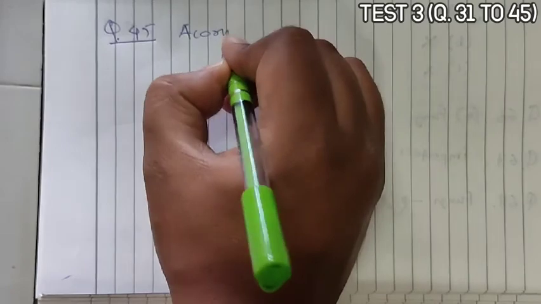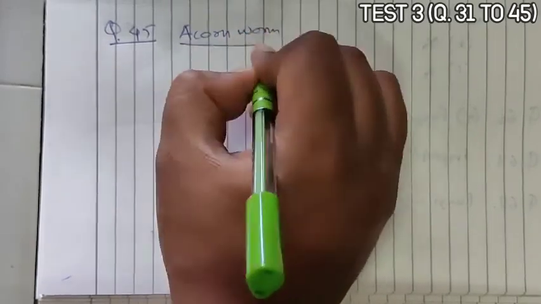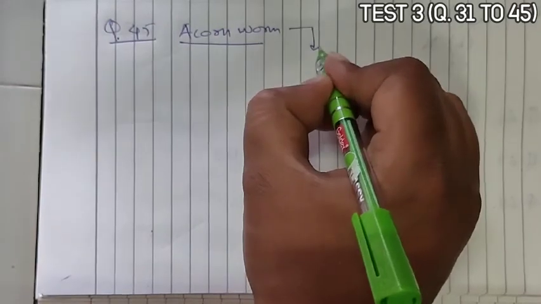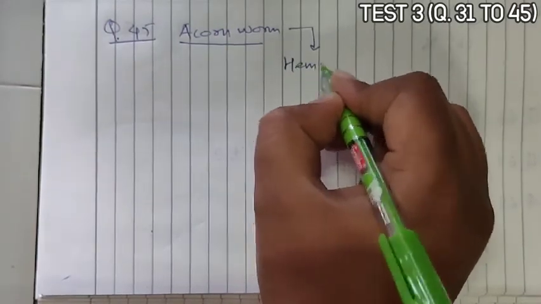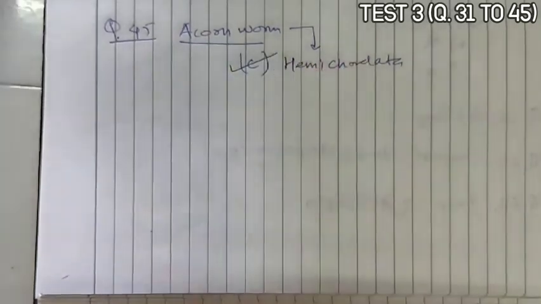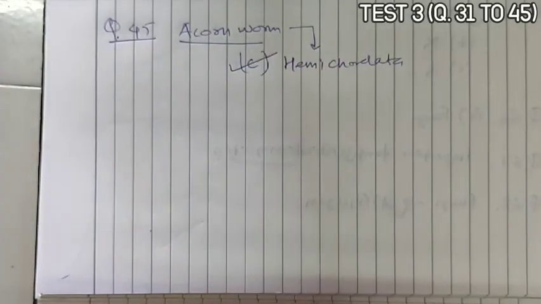Next is question 45. Question 45 asks which are included in acorn worm. Now remember, acorn worms are close relatives of echinoderms, but they are found in Hemichordata. So option C is the correct answer.